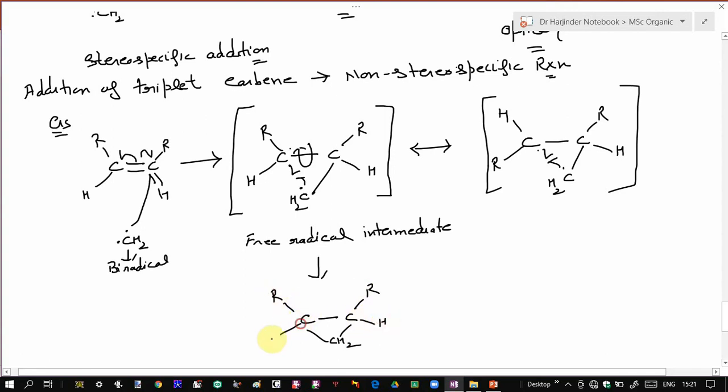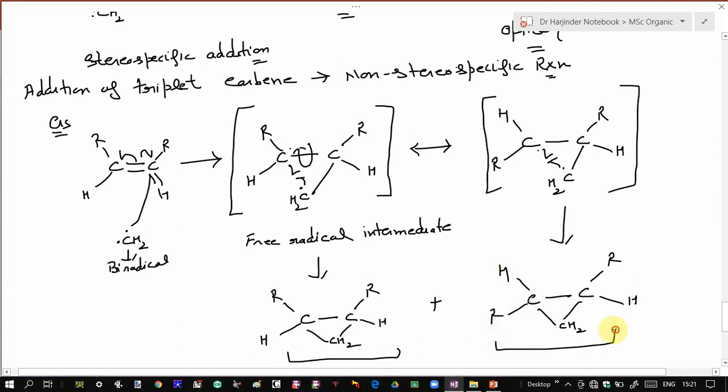This is your meso product, while this one will give rise to an optically active product. So now you can see here you will get a mixture of these two products. You will not get one single enantiomer, but a mixture of these two products.